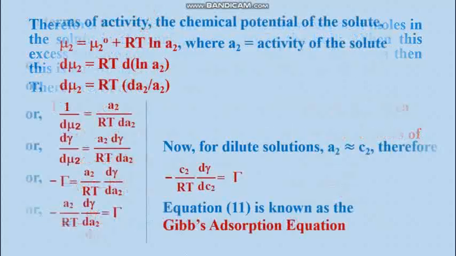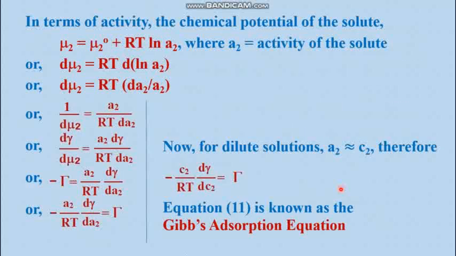Okay. Now in terms of activity for the solute molecules, their chemical potential has the simple thermodynamic equation, mu 2 equals mu 2 0 plus RT ln A2, where A2 is the activity of the solute. Then again you try it yourself, taking differentiation on both sides, the differentiation of mu 2 0 is a constant and would be equal to 0.